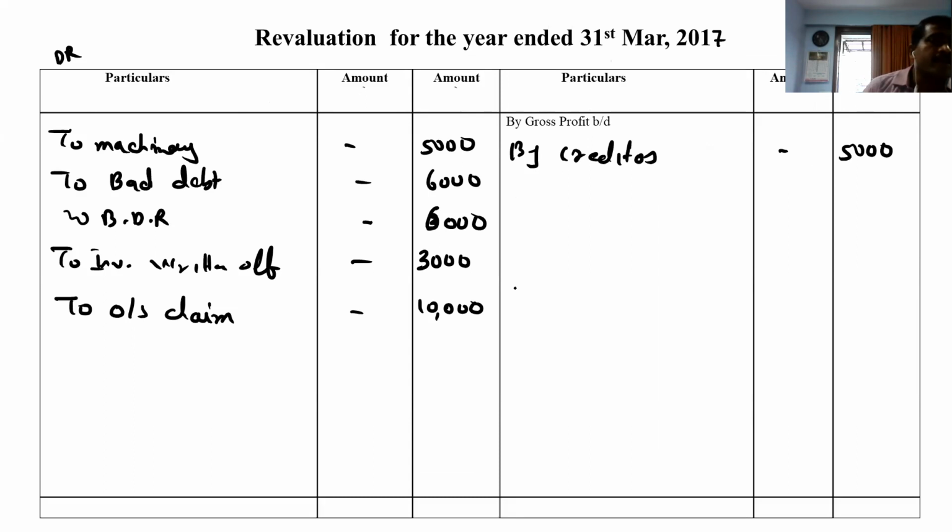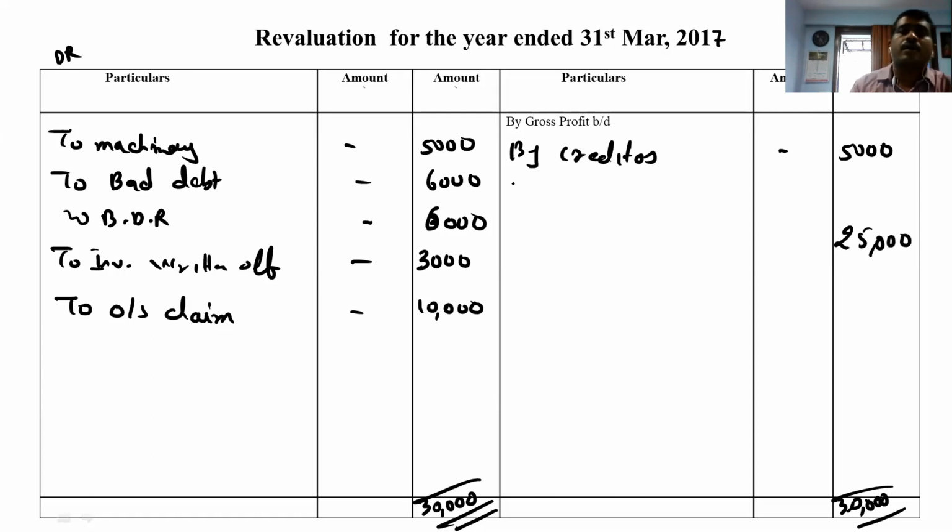I think the debit side is more. 5,000, 6,000 plus 6, 11 plus 6, 17, 17 plus 3, 20, 20 plus 10, it comes total 30,000. Here also we can write 30,000. The gap comes 25,000.